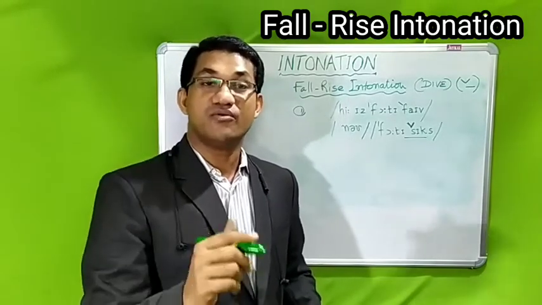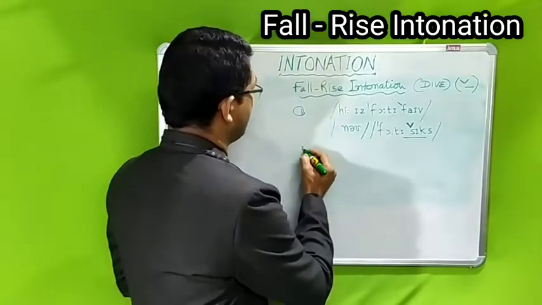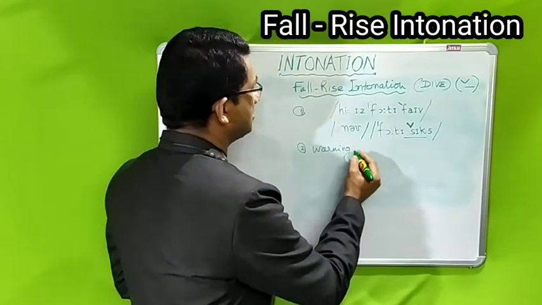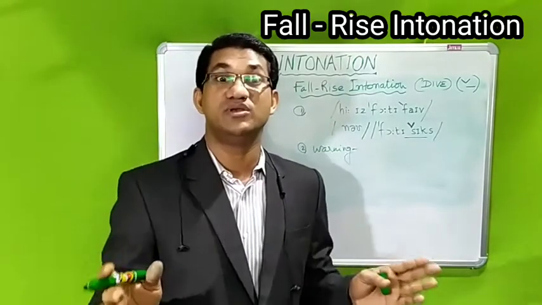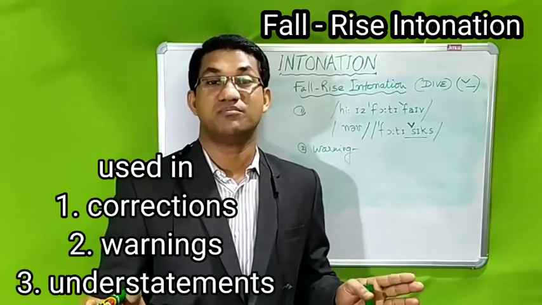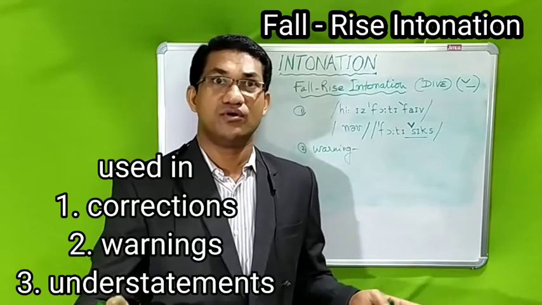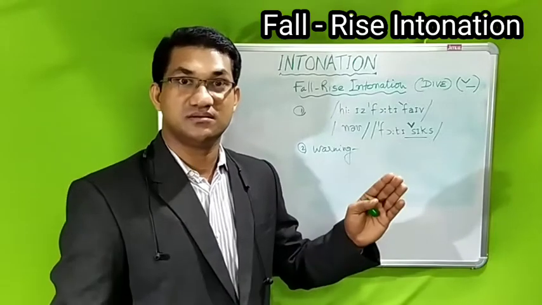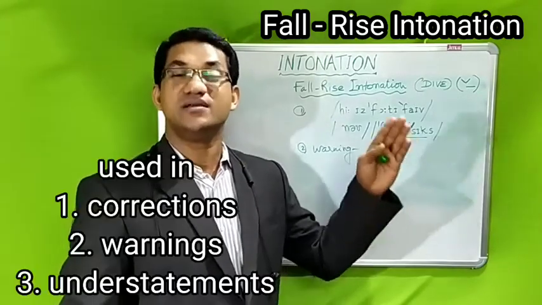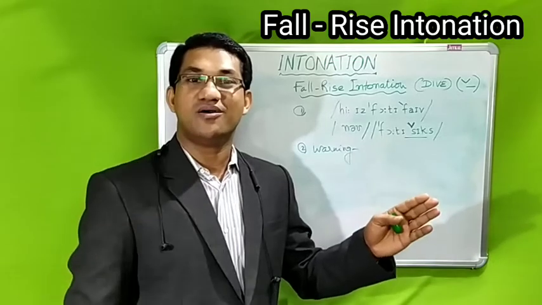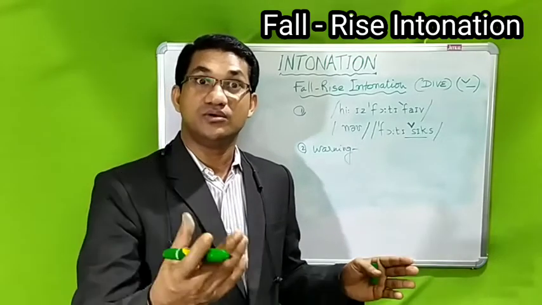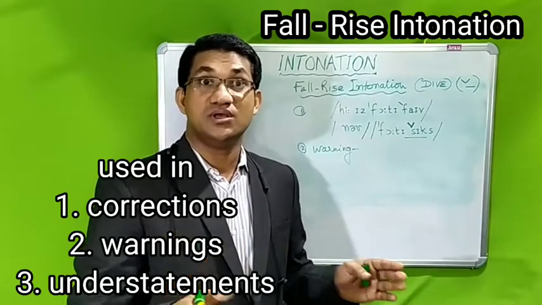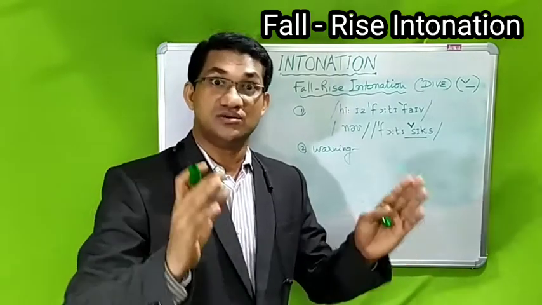Number two, when you want to warn somebody, or you are threatening somebody, you will use the fall rise. Say, for example, you want to say that if you go right now, you will be late. You can say: You will be late. Or you have something very delicate, and you say: You mustn't shake it.